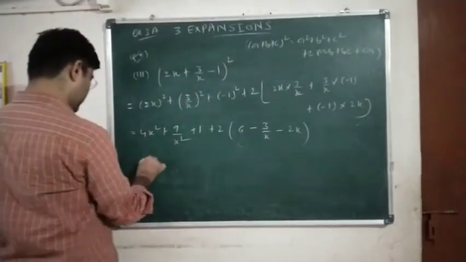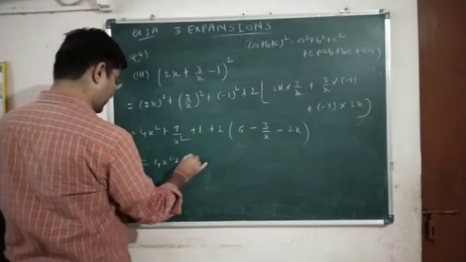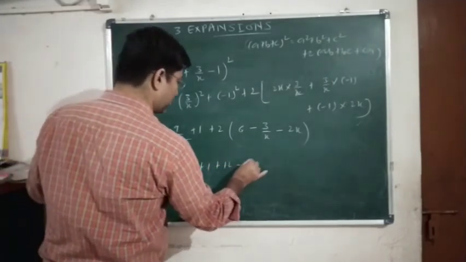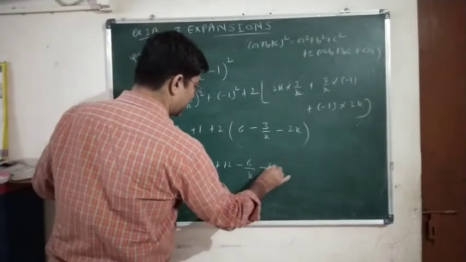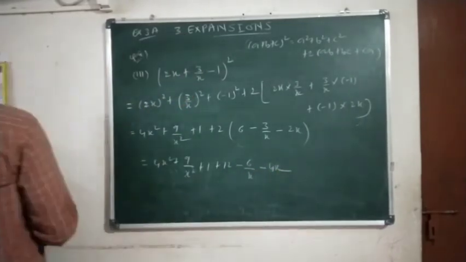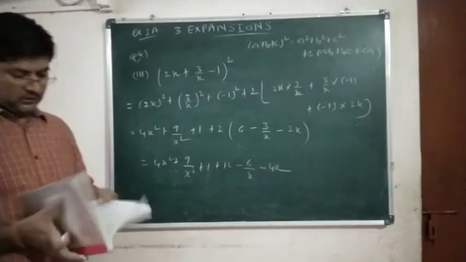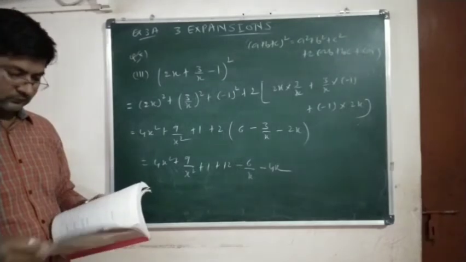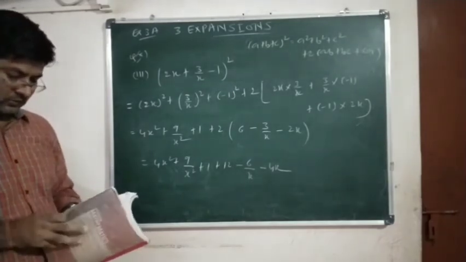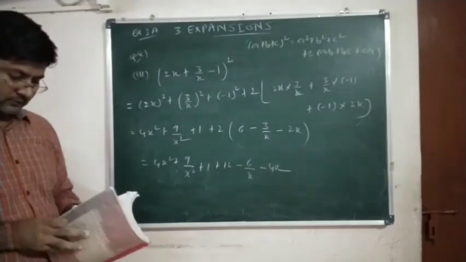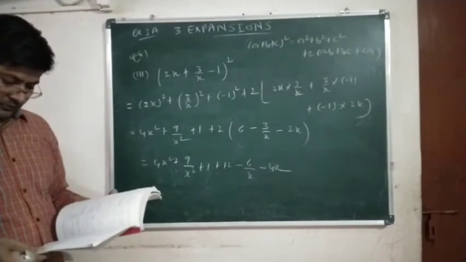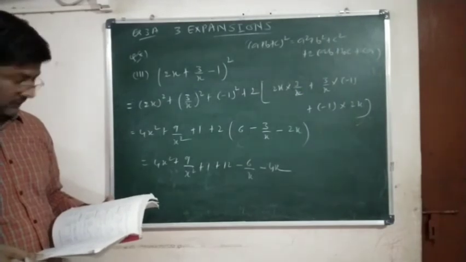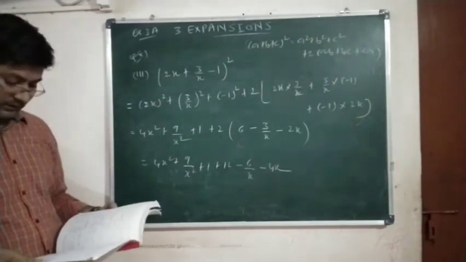Now let us open the bracket. So 4x square plus 9 upon x square plus 1 plus 12 minus 6 upon x minus 4x. So this is the third of question number 8. Okay, they have further simplified one more step, since 12 plus 1 will be 13.